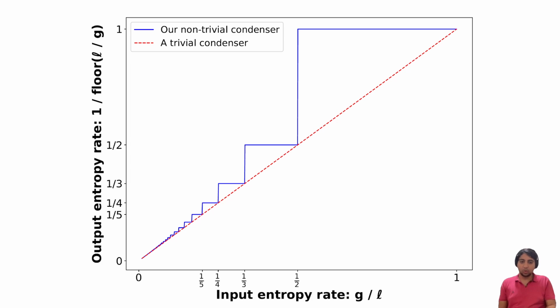For instance, when input entropy rate is 1/3, then no non-trivial condensing is possible. But even if it's slightly more than 1/3, then we can condense to rate 1/2. Similarly, there's a sharp threshold at 1/2. When input entropy rate is 1/2, no non-trivial condensing is possible. But even when it's slightly more than 1/2, then we can condense all the way to rate 1.